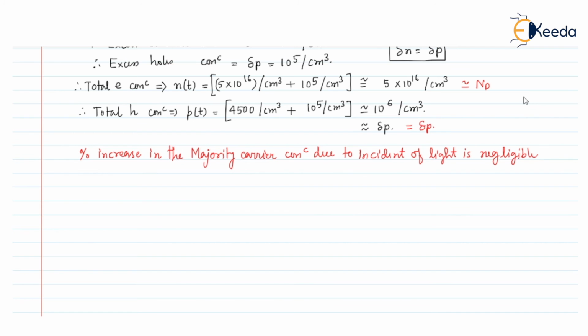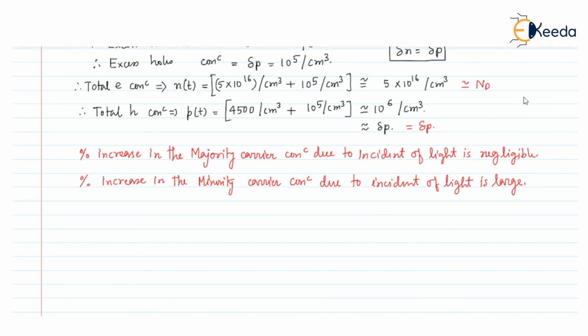That is, there will be no effect on the majority carrier concentration due to the light incident, but the percentage increase in the minority carrier concentration due to the incident of light is large.